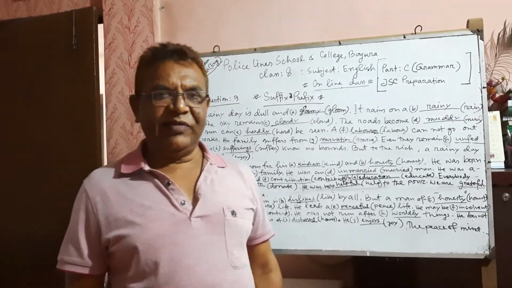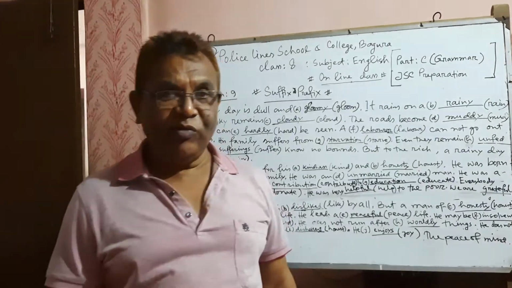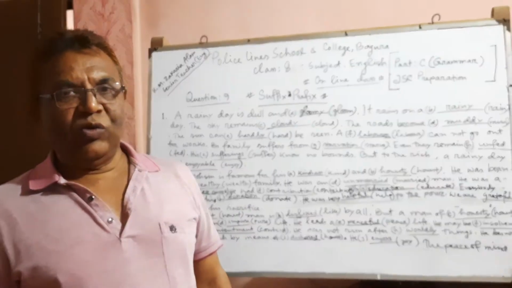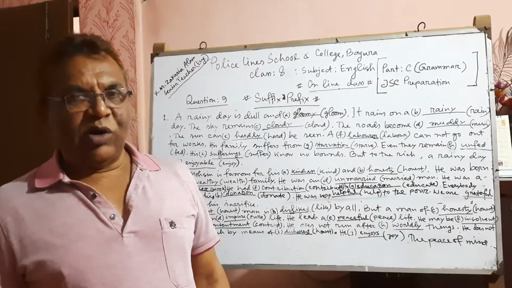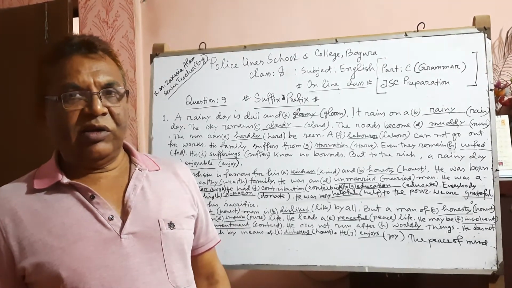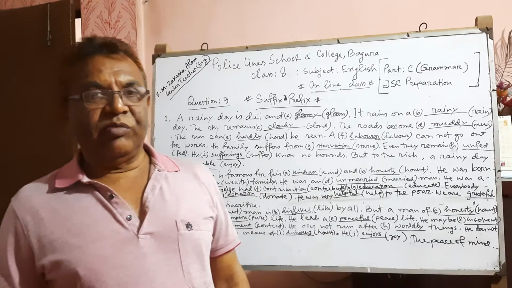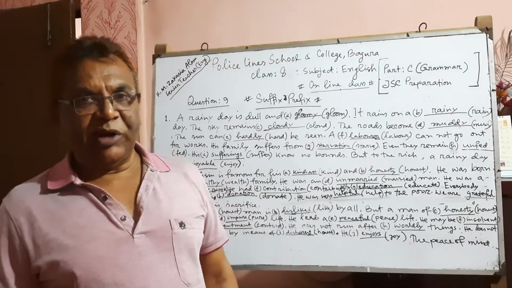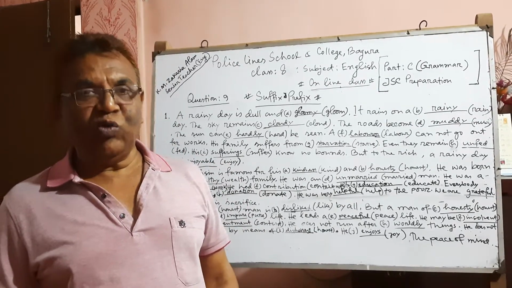Generally, a suffix is a word which is formed with words or a group of words by connecting to the main word, that means the root word.